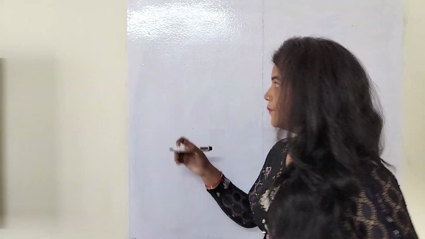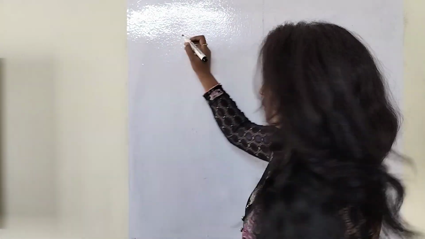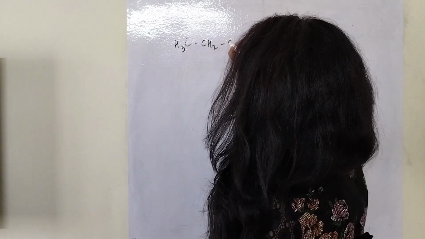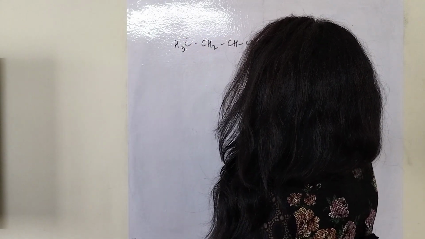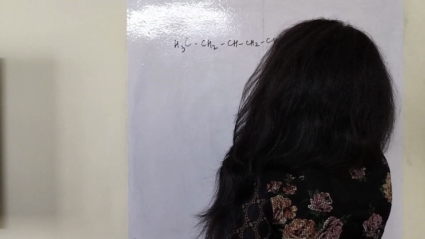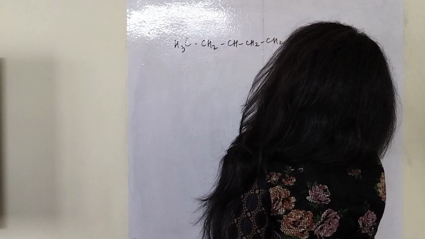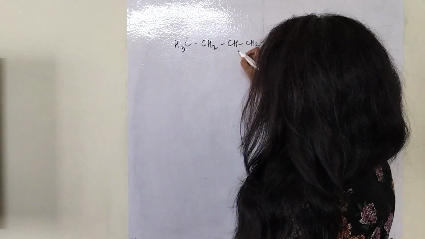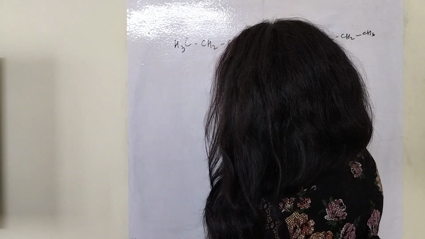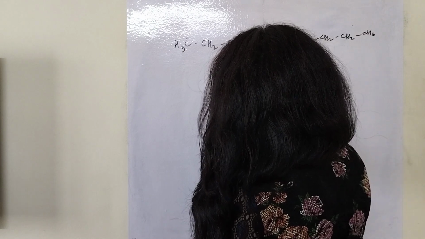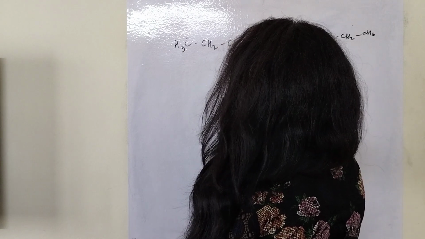For example, let's take some example, that is CH3, CH2, CH3, and this will be... okay.